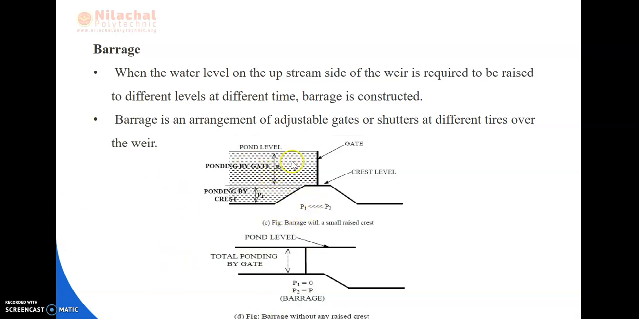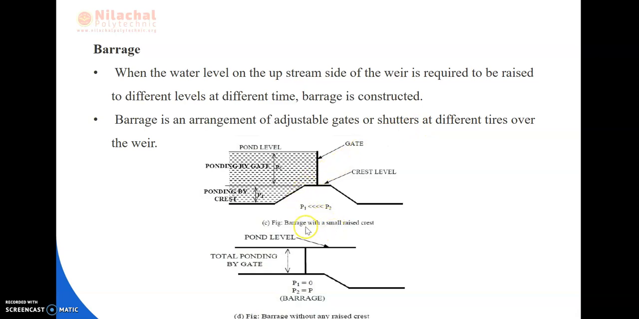When the water level on the upstream side of the weir is required to be raised to different levels at different times, the barrage is constructed. And what do we mean by barrage? The barrage is an arrangement of adjustable gates or shutters at different tiers over the weir, okay.